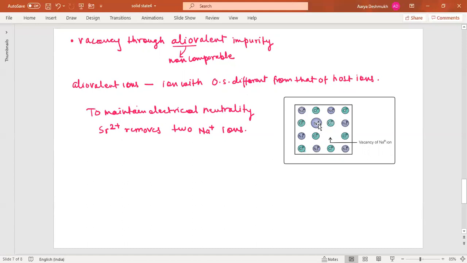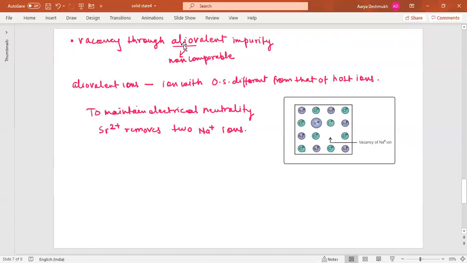Here the vacancy is created because a sodium ion is lost from here, it is missing from here. So to maintain electrical neutrality, strontium removes 2 sodium ions. So 2 sodium ions are removed from this side, and there is a creation of vacancy here. Instead of 2 sodium ions, there is an addition of 1 strontium ion here, isn't it? This is called vacancy through allovalent impurity.